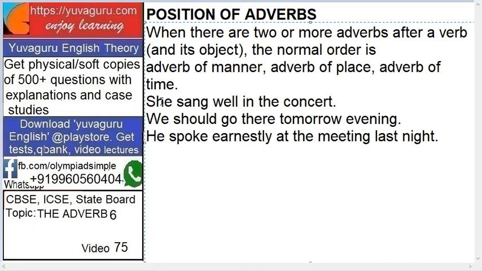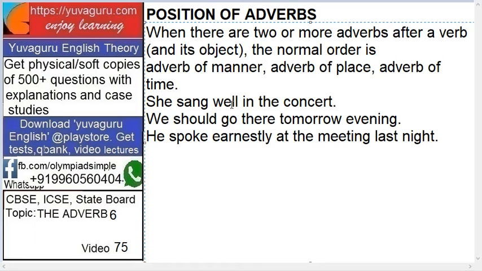So let's see. She sang well in the concert. See here, she sang. This much is enough. See here, the basic rule of adverb is how to find out if any word is an adverb: even if you remove that word from the sentence, it still carries some meaning. She sang. That much is enough. Okay. Then also we come to know that something has happened. Well in the concert. Now this is adverb of manner.